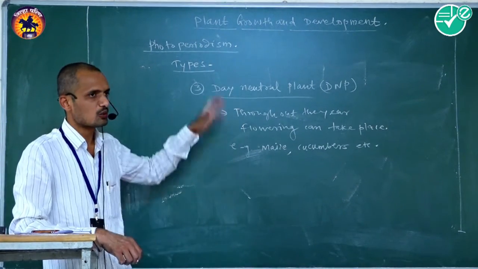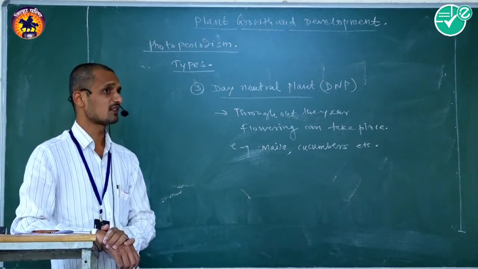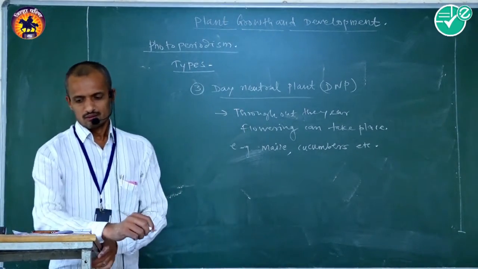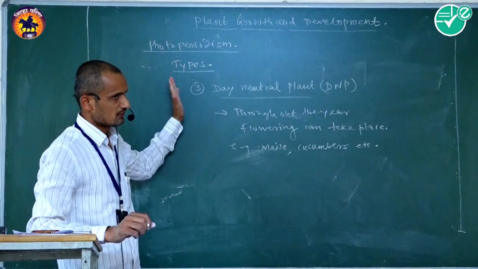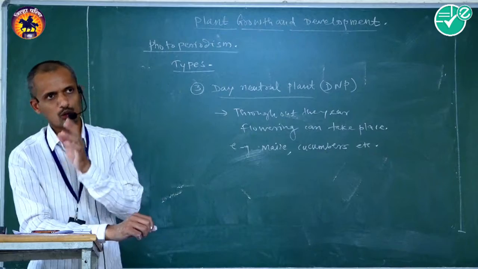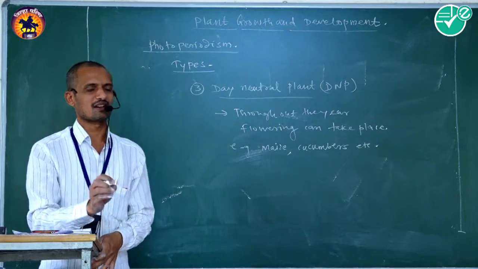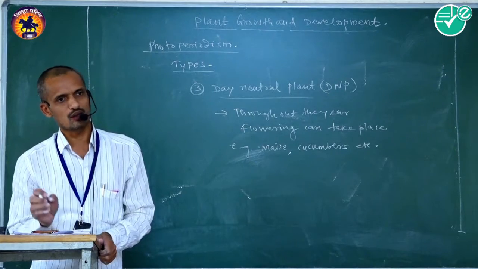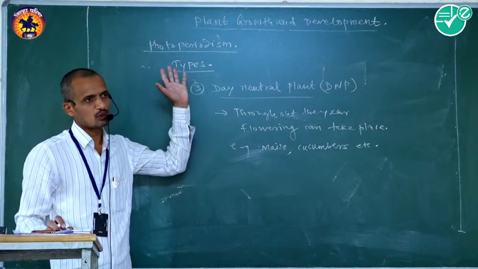The two American scientists or plant breeders, Garner and Allard, studied tobacco varieties, Maryland Mammoth, and suggested that a critical photoperiod is necessary for the initiation of flowering; that is called photoperiodism.